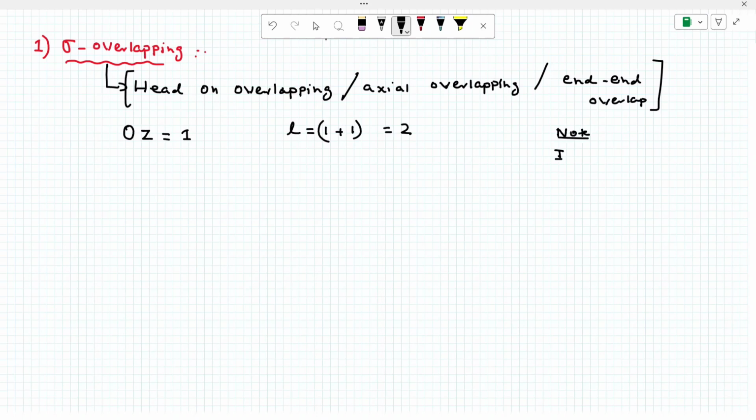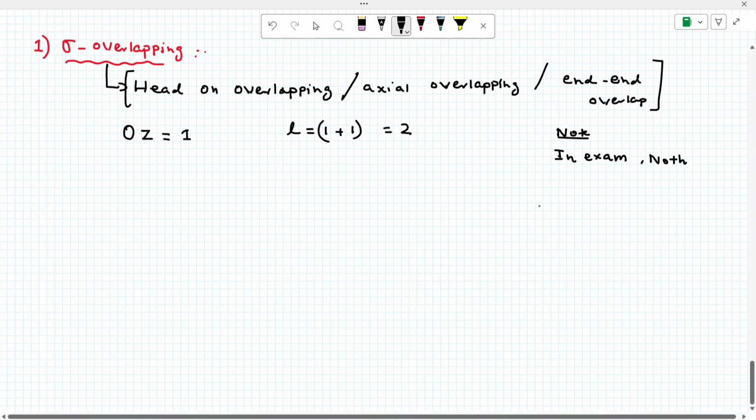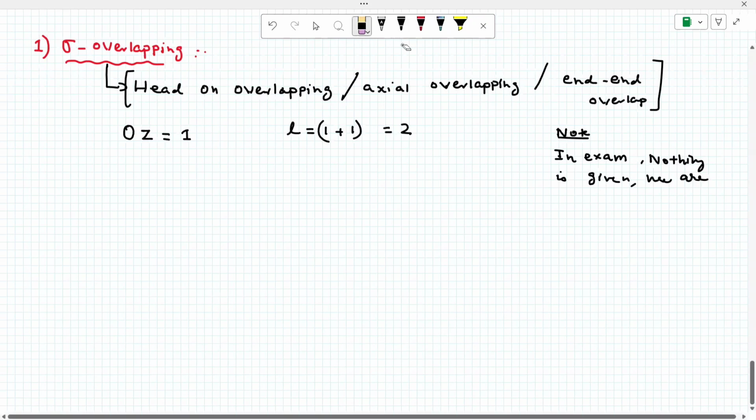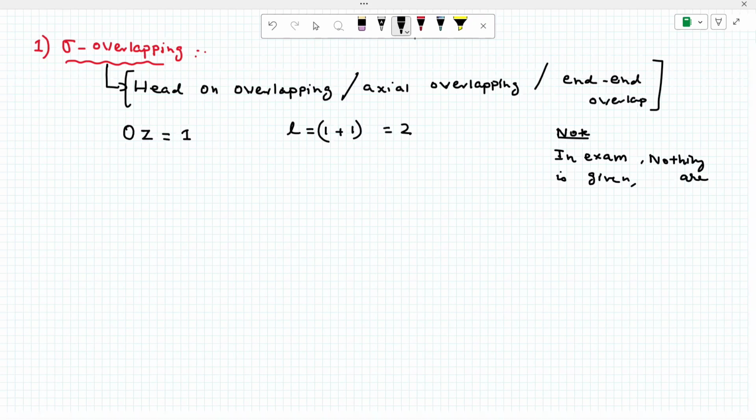In the exam, if nothing is mentioned, nothing is given, we consider the INA as the z-axis.